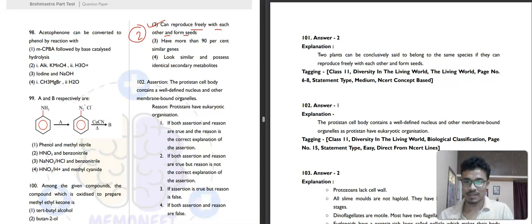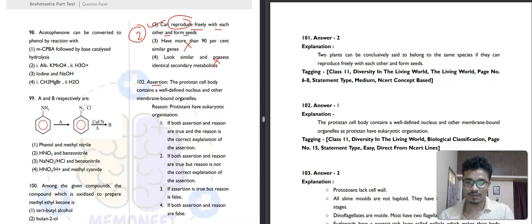Then more than 90% of the similar gene and look similar and possess identical secondary metabolism. This is also like a baseless kind of thing. So you should not be confused about this. Only thing you should remember is that they should reproduce freely and form the gametes, or you can say the seeds.